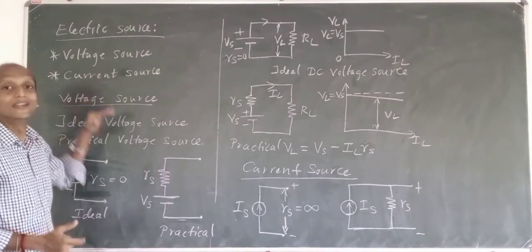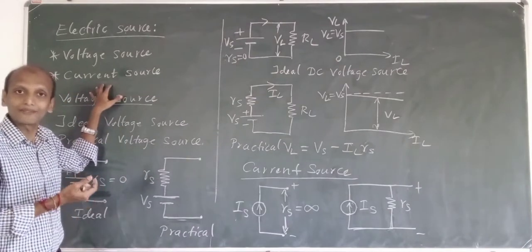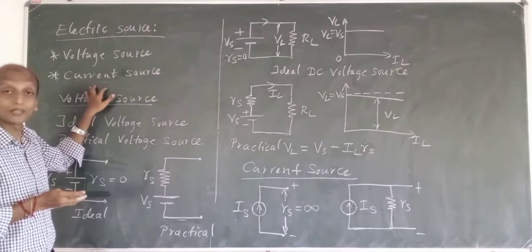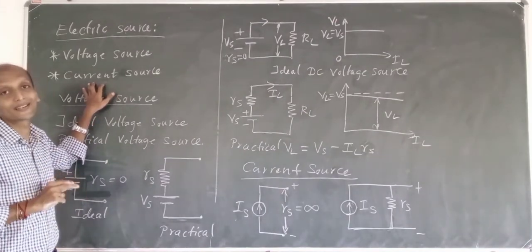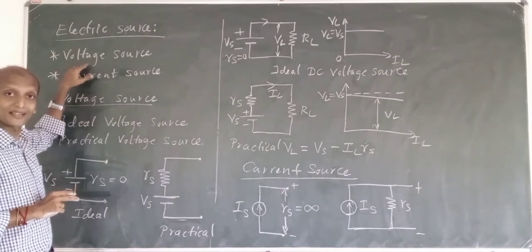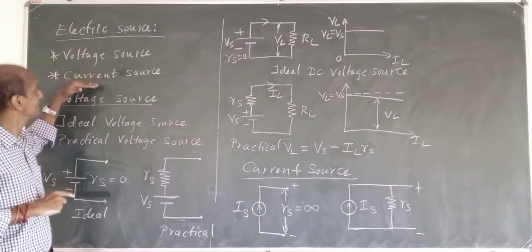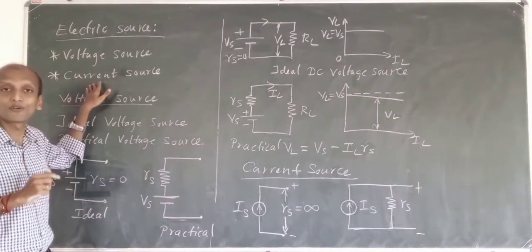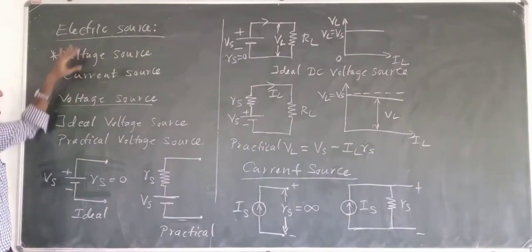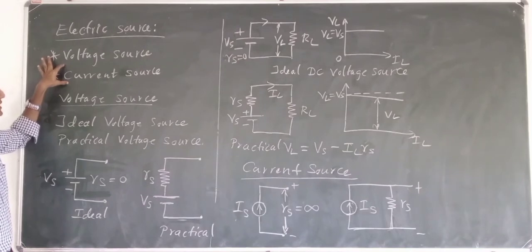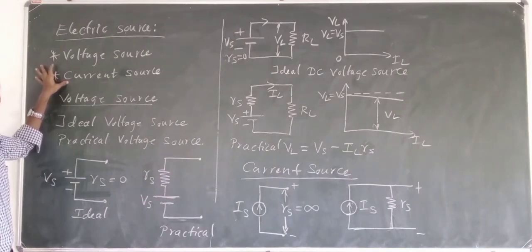Current source is a device or a thing which supplies electric energy to the circuit or load in the form of current. Okay, so here electric energy will be supplied in the form of voltage. Here the electric energy will be supplied in the form of current. Okay, fine. So in this way we have this electric source classified into two categories: voltage source and current source.